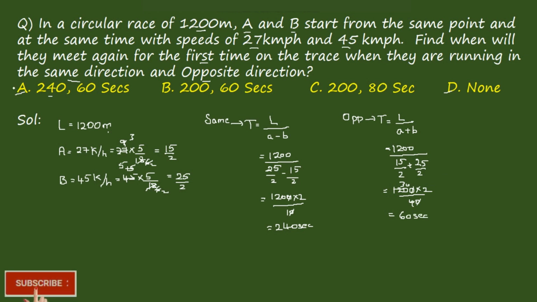So answer is option A. Right? Coming to next one.